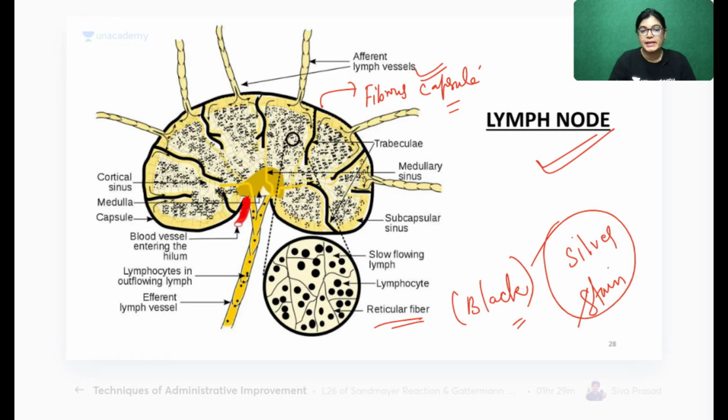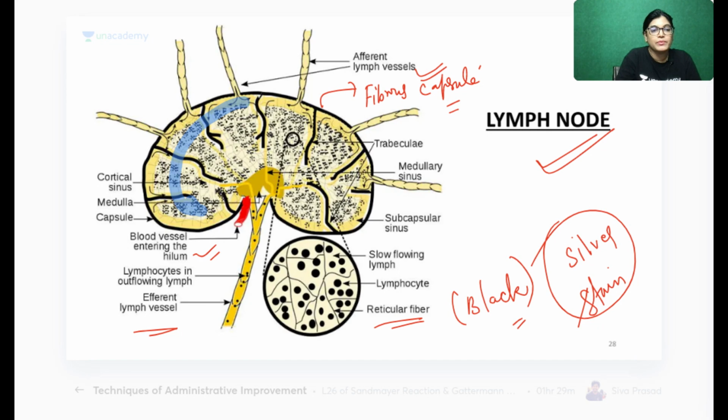So this silver stain is shown in black color, because in silver staining reticular fibers are black. Here you can see afferent lymphatic vessels are entering, efferent lymphatic vessels have been shown at the hilum area, and blood vessels are entering into the hilum area. The whole outer aspect is the fibrous capsule, and from the fibrous capsule you can see these trabeculae going inside and dividing.